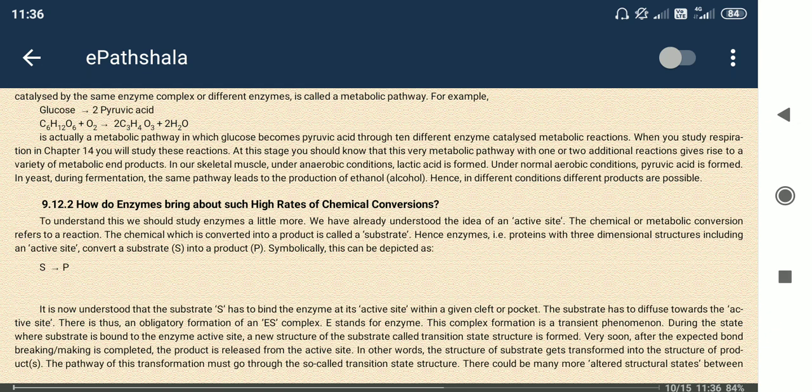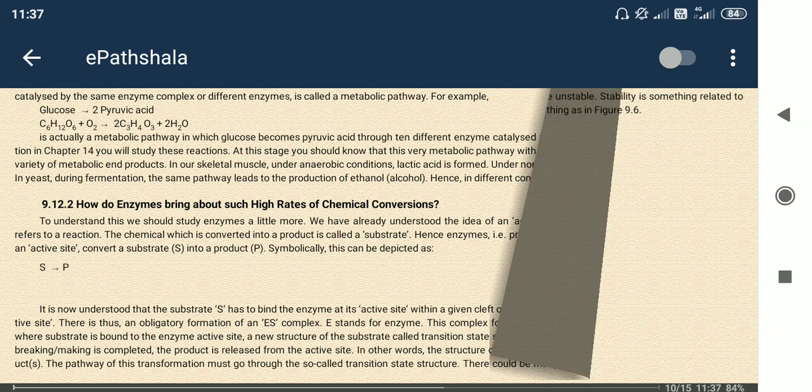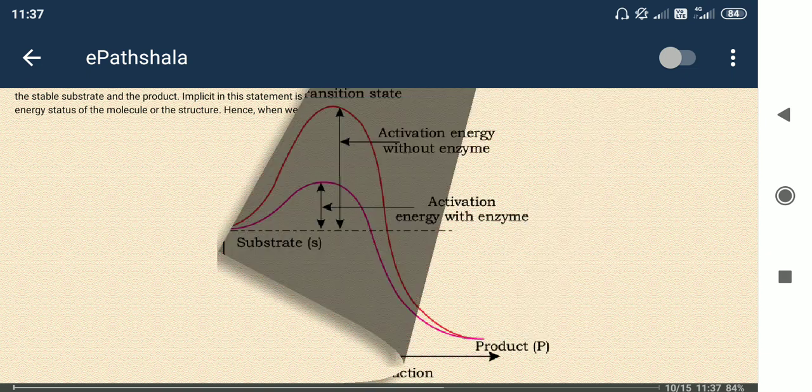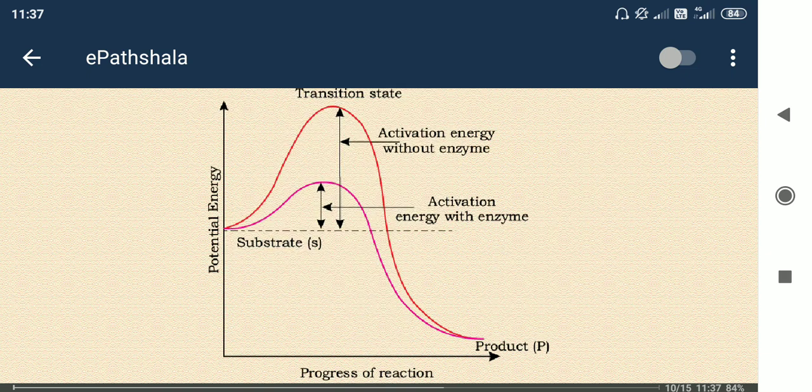Here this figure is very helpful. You can see this diagram, showing the chemical kinetics behind the enzyme mechanism.